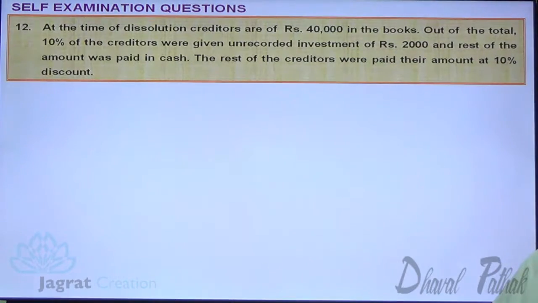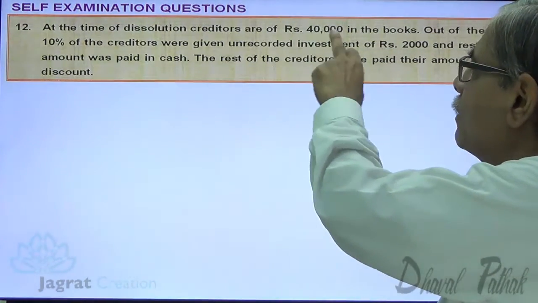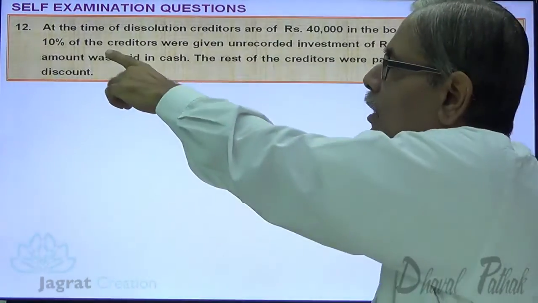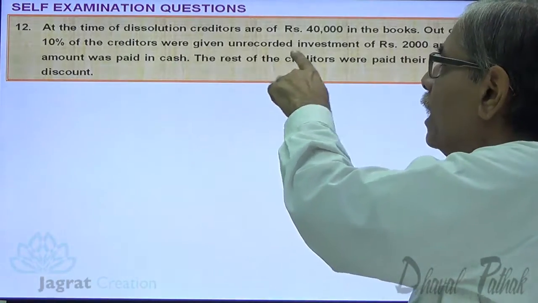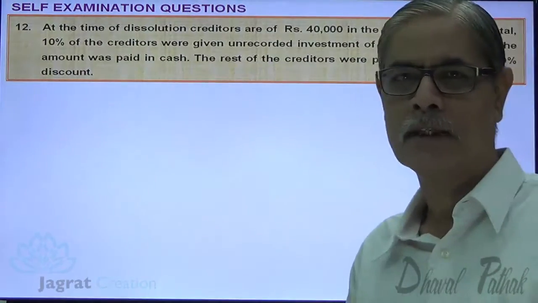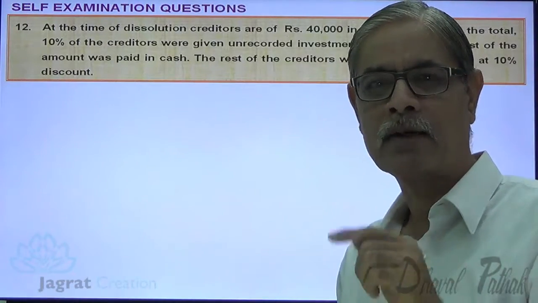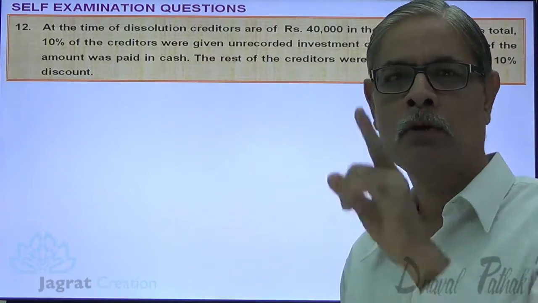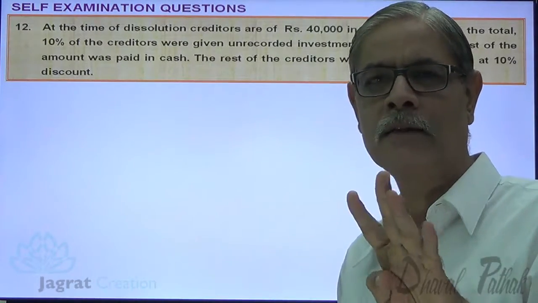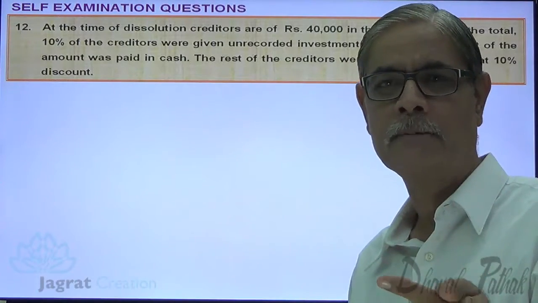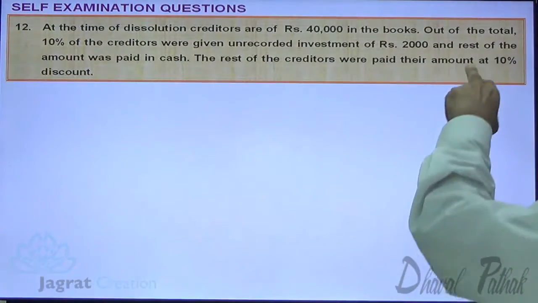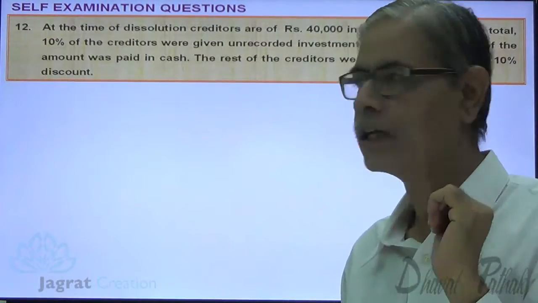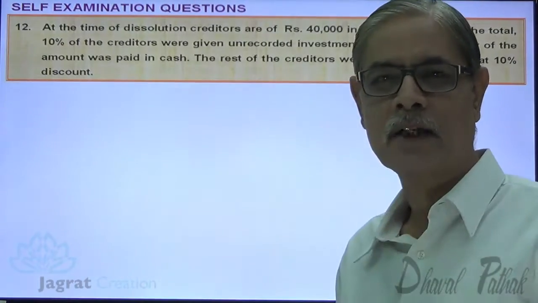At the time of dissolution, creditors are 40,000 in the books. Out of the total, 10% of the creditors were given unrecorded investment of rupees 2,000. So there are creditors of 40,000, 10% thereof are given investment of 2,000. 40,000 into 10%, 4,000. They are given 2,000 worth investment, yet 2,000 to be paid, and the rest of the amount was paid in cash. So remaining 2,000 were paid in cash. This is the accounting of 10% of creditors.